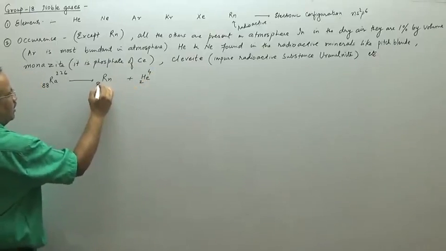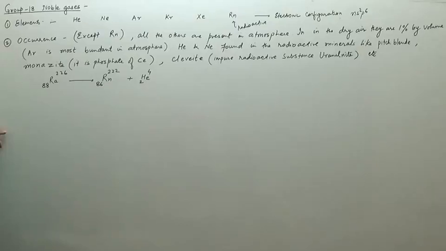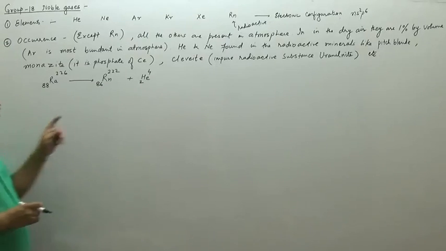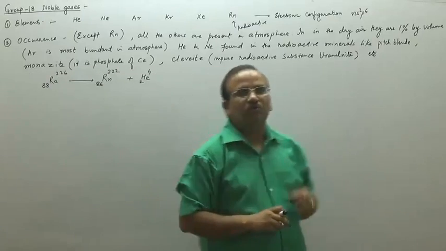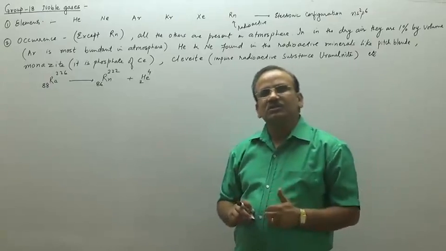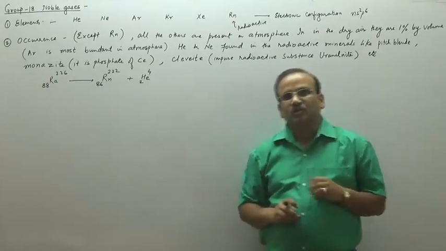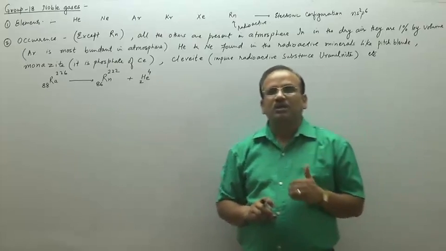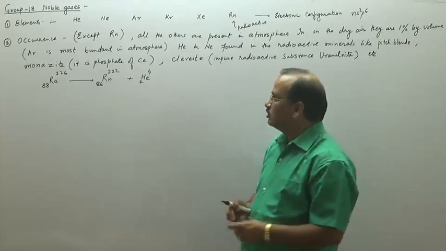That is how we are able to get that the radon is 222. So that is how we are able to get the helium. Helium is generally formed in radioactive decay reactions. In all the radioactive reactions, helium is present. So you can say that the main source of helium will be the gases formed from the decomposition of the natural decay series.